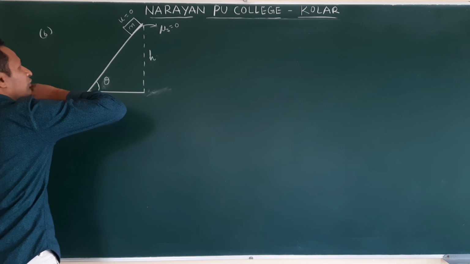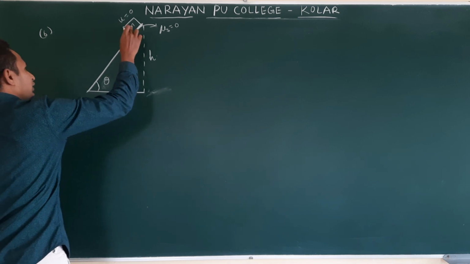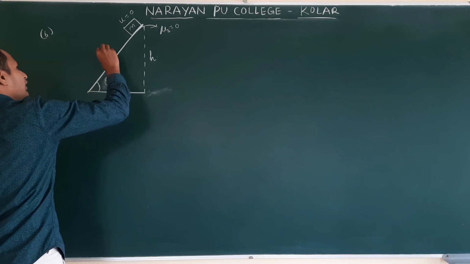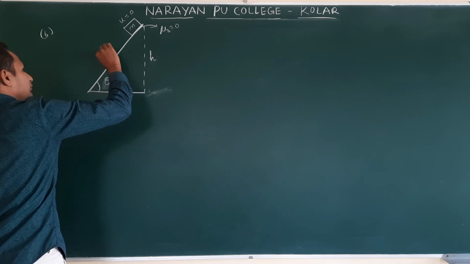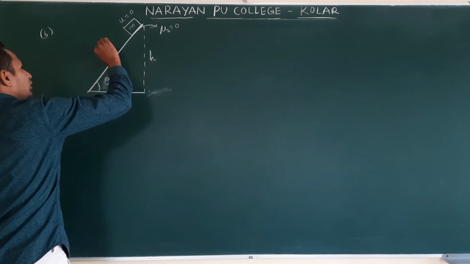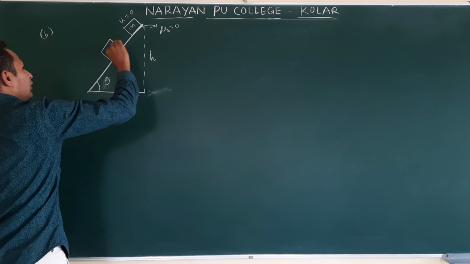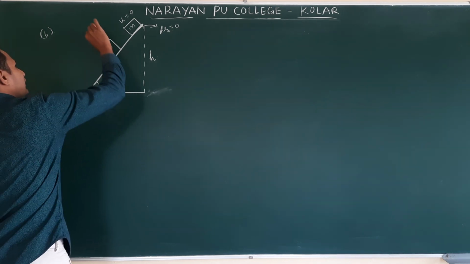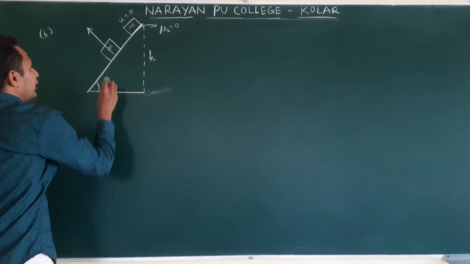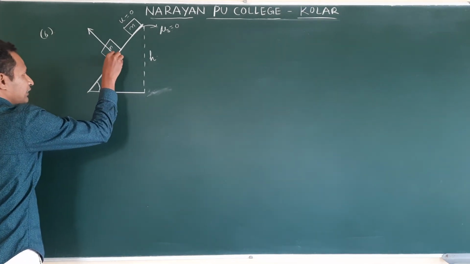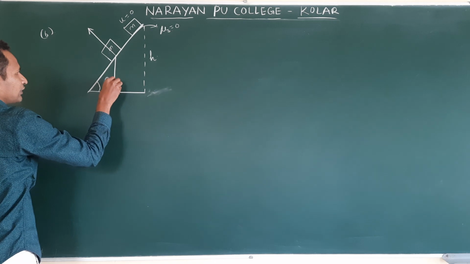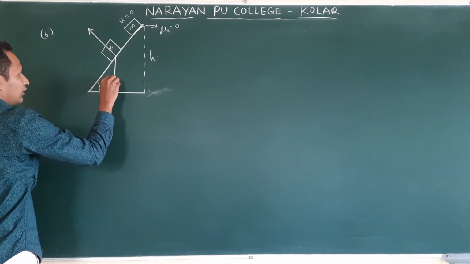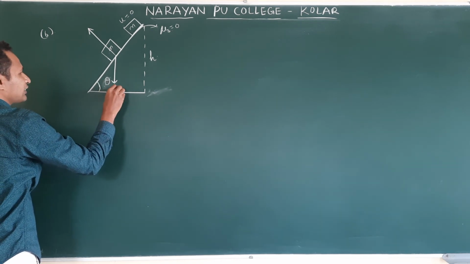Why is it sliding down? Let us say the object is here, mass m. Normal reaction acts upwards. Mg acts like this, in the direction of g.